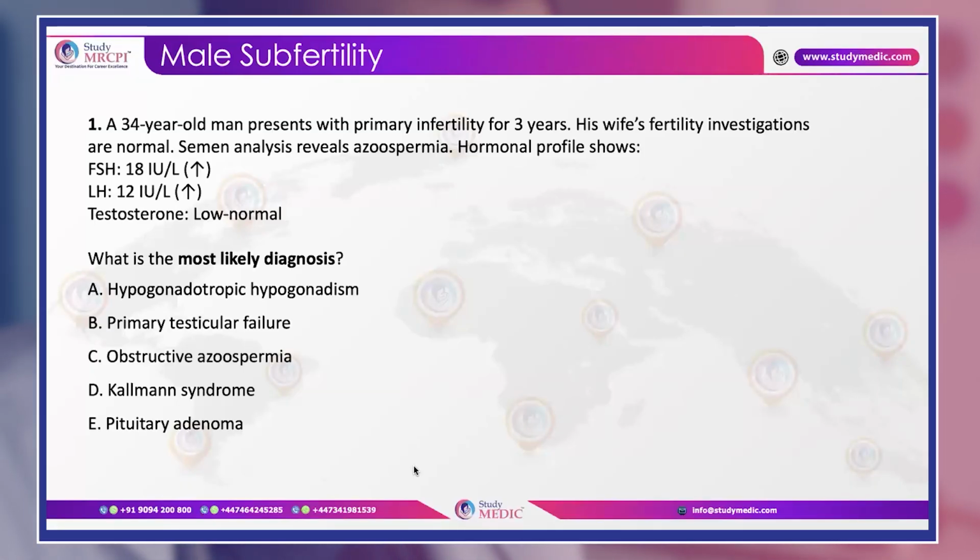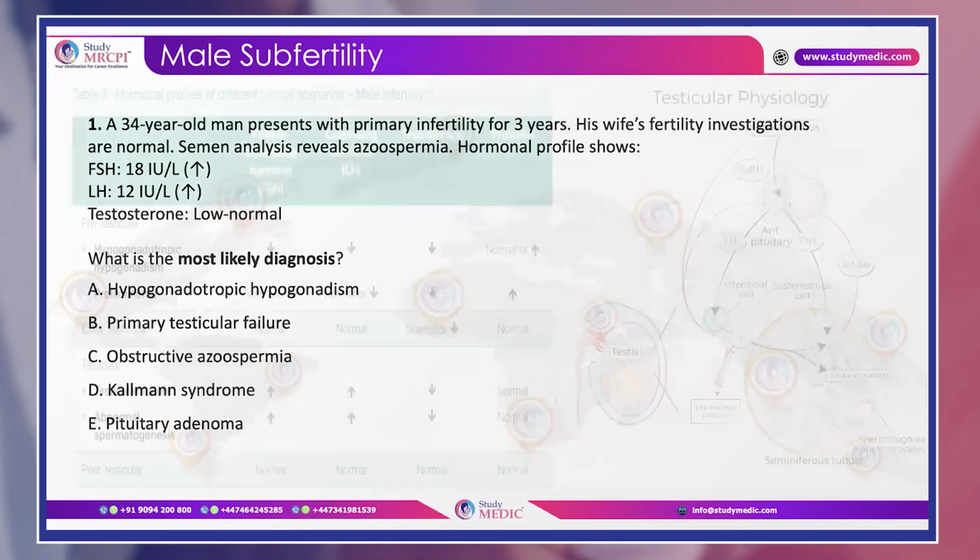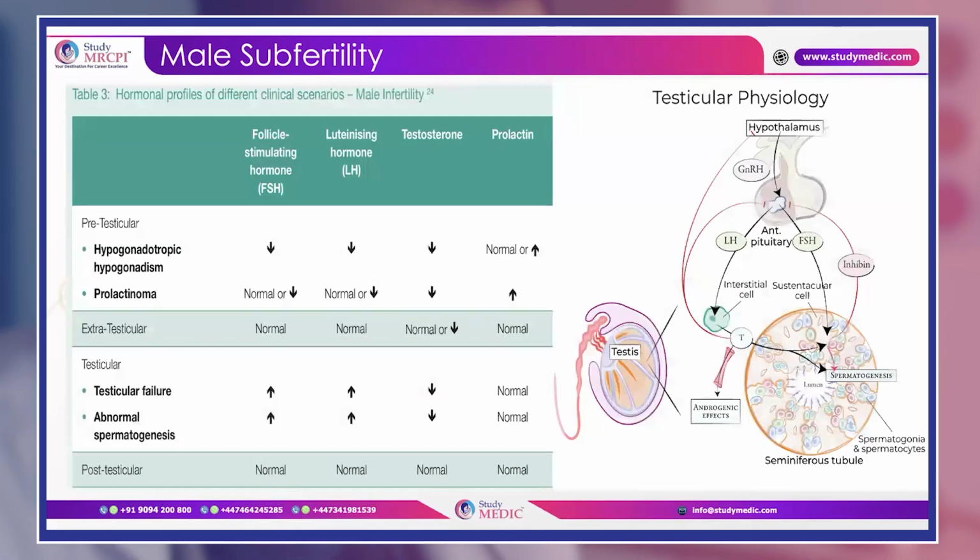Okay. So, to answer this, we need to look at the physiology, that is testicular physiology. You can see that the hypothalamus secretes GnRH and it controls the anterior pituitary LH and FSH.